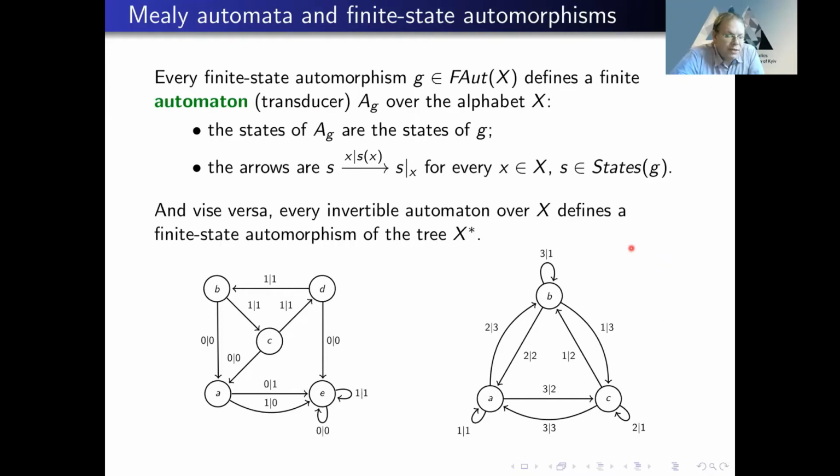Here, I'm not going to define exactly what kind of automata I discuss, but you can see here two pictures, two automata. And so there are some states, there are some arrows, and the arrows are labeled by two letters of the alphabet. So I will consider such automata. And of course, as usual in computer science, when you define automata, you actually define an initial state. So when I say that an automaton defines a finite state automorphism, I mean that you have an initial state. But actually, every state defines some automorphism, and you can generate a group by such automorphisms, and you get an automaton group.